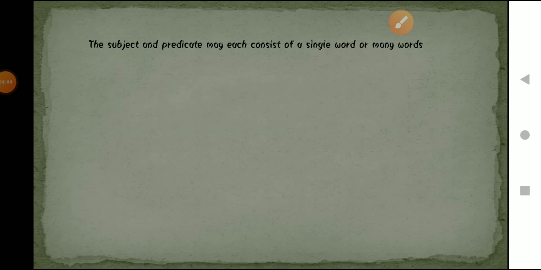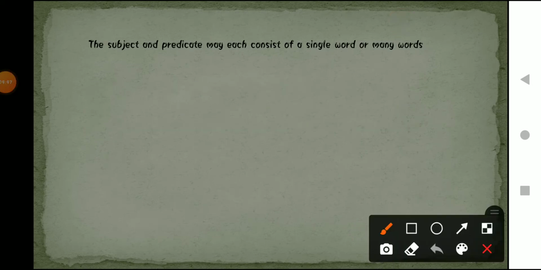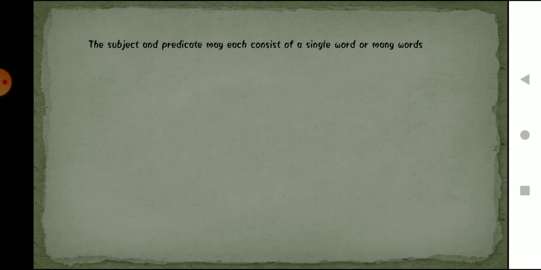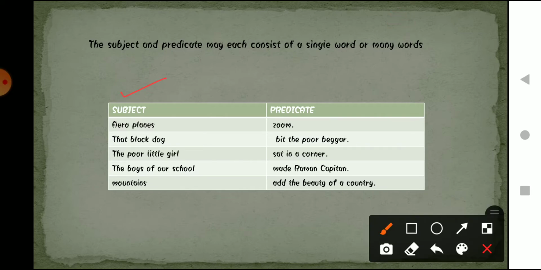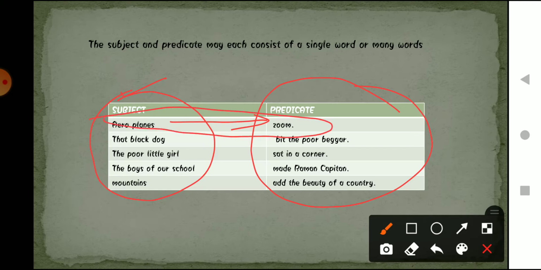As we know, a subject and a predicate may each consist of a single word or many words. What does it mean? It means that the subject or the predicate can contain more than one word. For example, as you can see in the table given below, I have written the subject here and the predicate here, and together they form a sentence: Aeroplane zoom. This is a sentence.